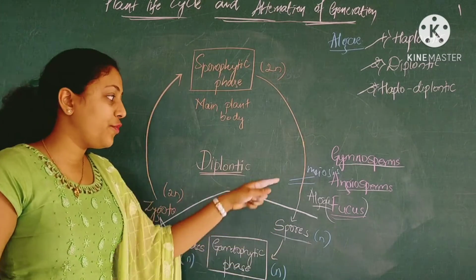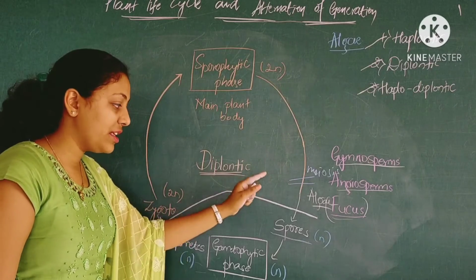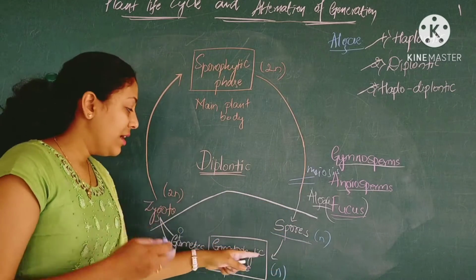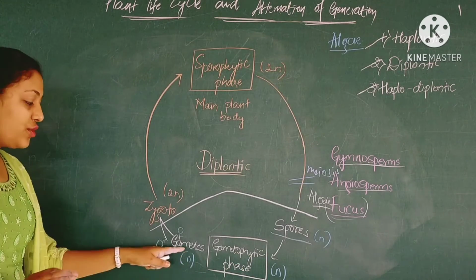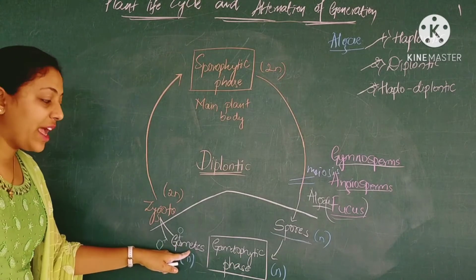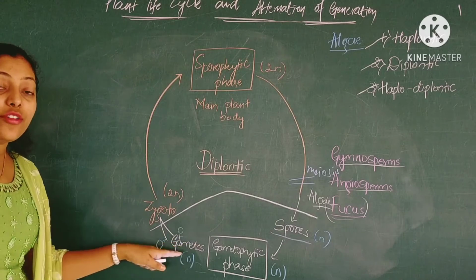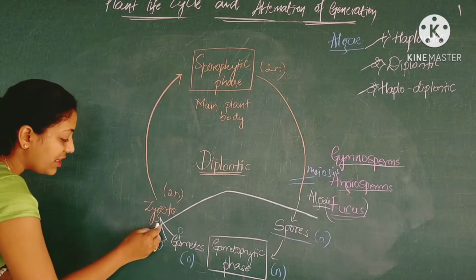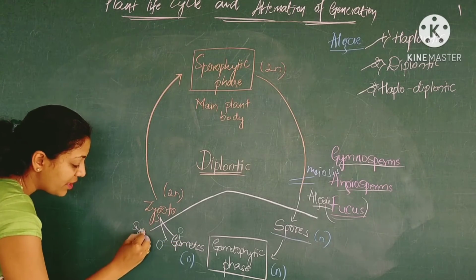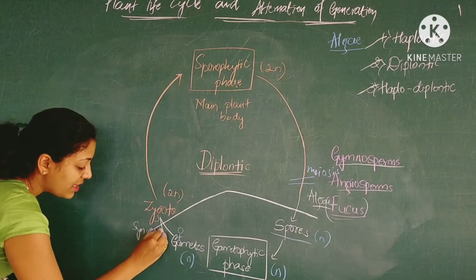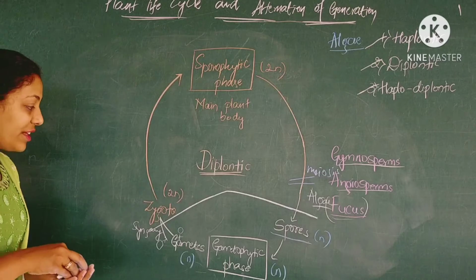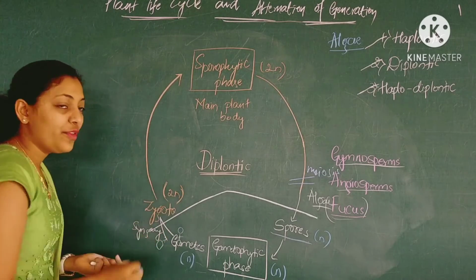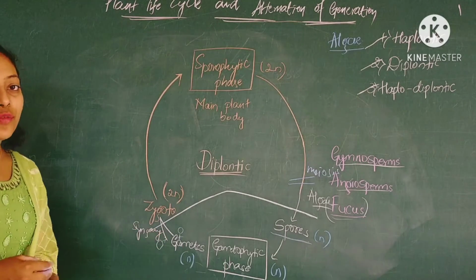Spores are formed by the reductional division of meiosis, and spores resemble the gametophytic phase. Then the gametophytic phase consists of the production of gametes, either male or female gametes. Then fusion takes place, and this fusion is called syngamy. Fusion takes place to form the zygote, which is again a diploid set of chromosomes, that is 2n.